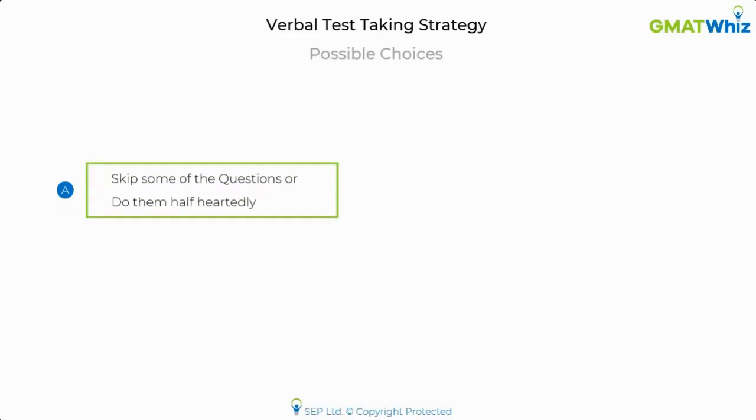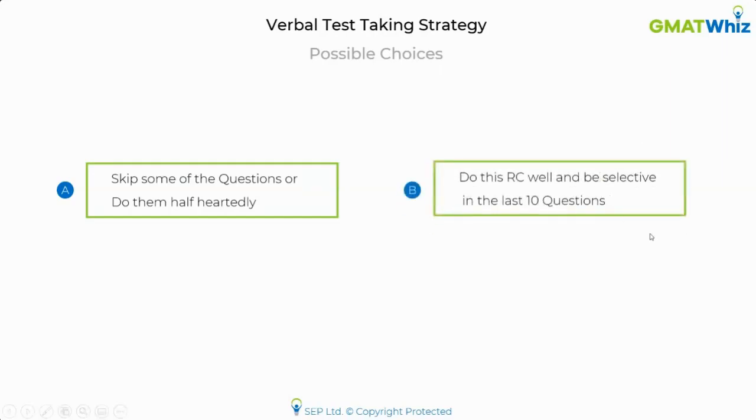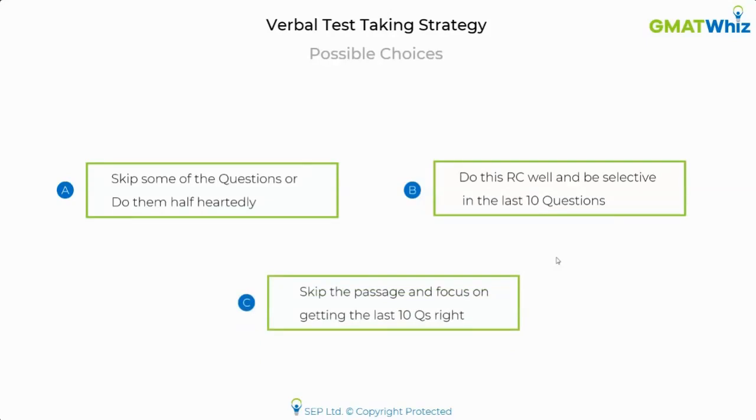The first option with him was he can skip some of the questions or do them half-heartedly so that he can save time for the last questions. The second option was that he can do this RC really well and be selective with the last 10 questions. So instead of worrying about the last 10 questions, he first does this RC really well, gives his 100% on it, and then solves the last 10 questions selectively. The third option was he can simply skip this passage completely and focus on getting the last 10 questions right, because it is important to complete the test as well.